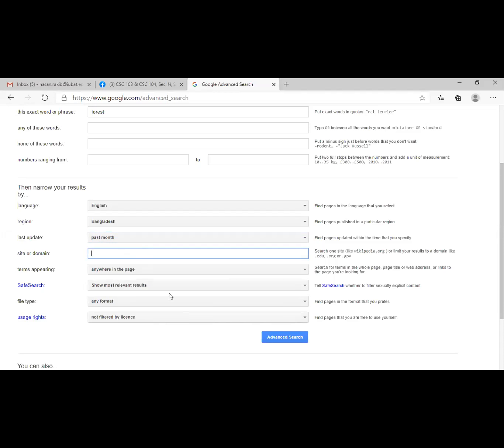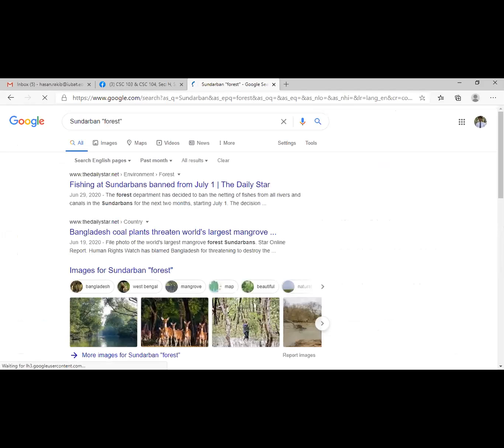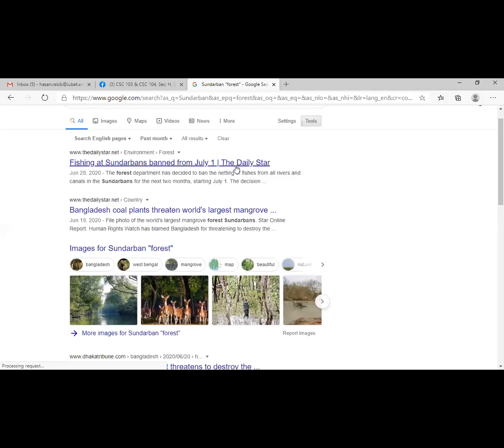Okay, all right. Some other search box or options are available here, so you can get more explanation here. Let me search it. If I click the advanced search now, can you see that it is going to show me information about the Sundarban? Okay, and can you see the date here? July, as I selected past month.